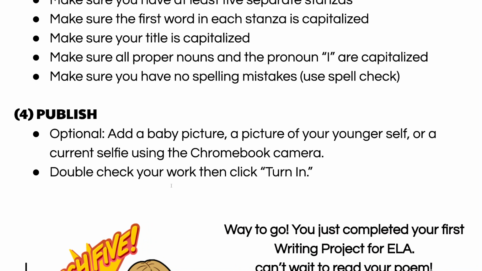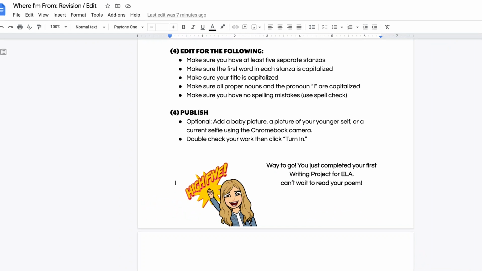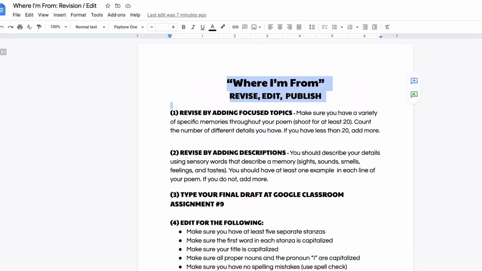And then when you're all done, you're ready to turn it in, make sure you click turn in. That's the only way I'm going to know that you're finished. And then I will go ahead and start grading this. I will wait until Sunday before I start grading. So you've got a little time this weekend to finish this up. But on Sunday, make sure that you have this turned in. Otherwise, it's going to be counted as late work. So you've got a few extra days if you need that extra time. So that's the end. Those are the last stages of your poem project, and I can't wait to see what you come up with.